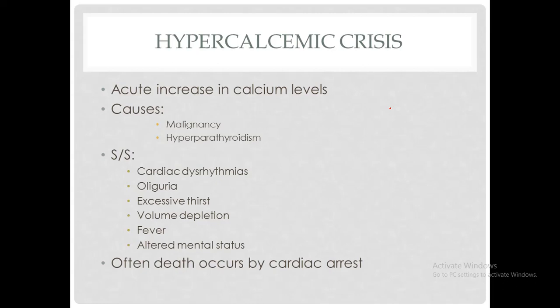Here I want to explain the point of malignancy. There are some malignancies in the body, like some cancers of the lung, where there is a production of a parathyroid hormone-like peptide. It is not actually parathyroid hormone, but it is a protein that is similar in structure to parathyroid hormone and acts on the same receptors as parathyroid hormone. And that is why there is an increased level of calcium in the body in cases of malignancies, because it acts like parathyroid hormone and increases the serum level of calcium.